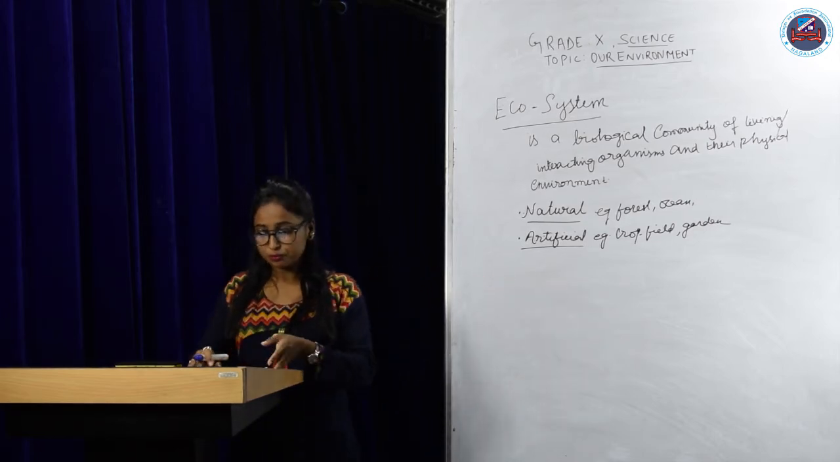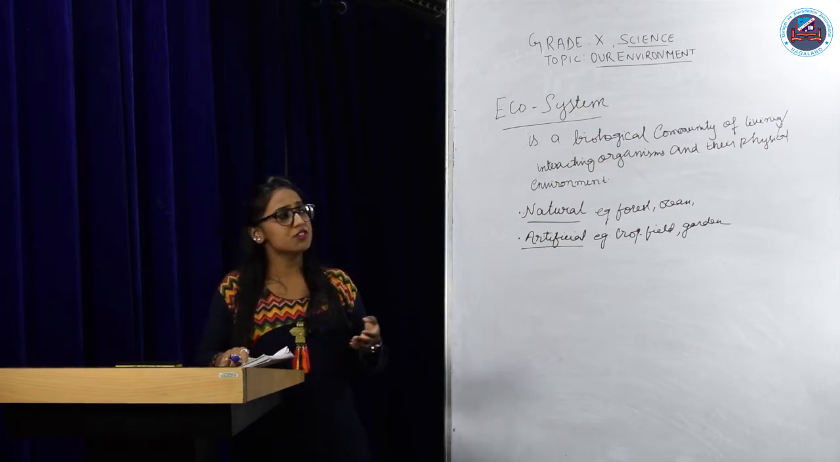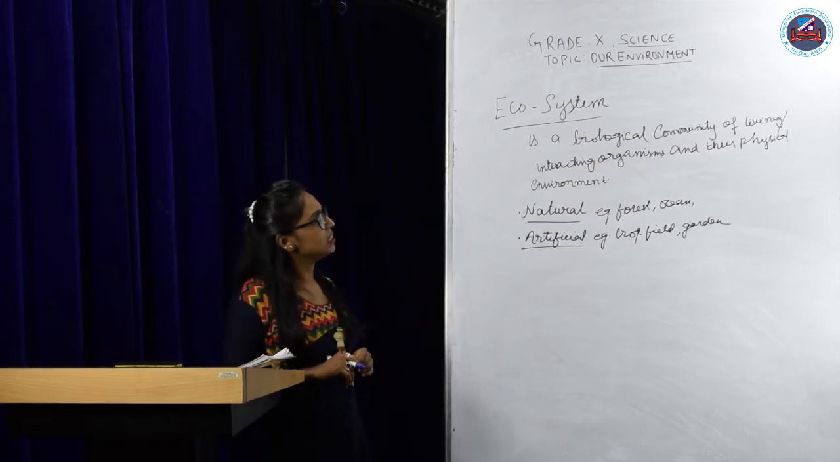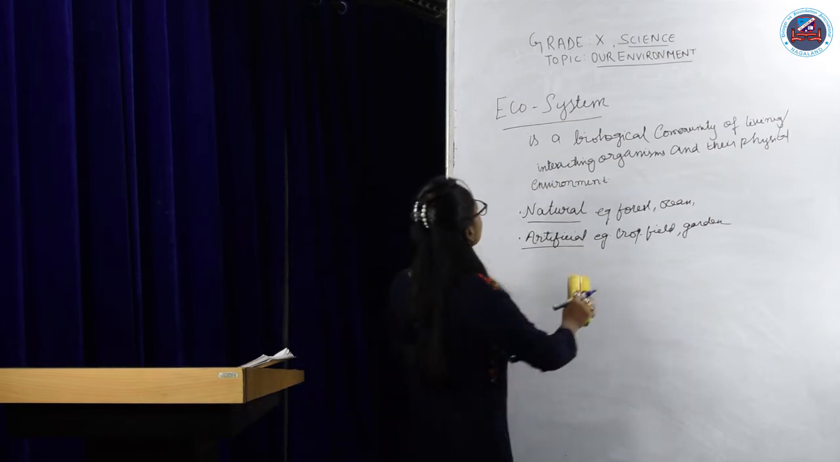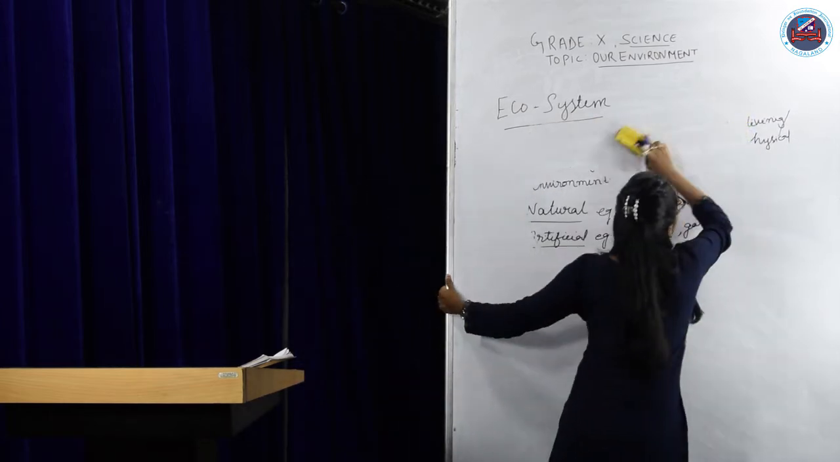Okay. Now after the two types of ecosystem, let us see the components of ecosystem. Okay. Let us see the components of ecosystem.